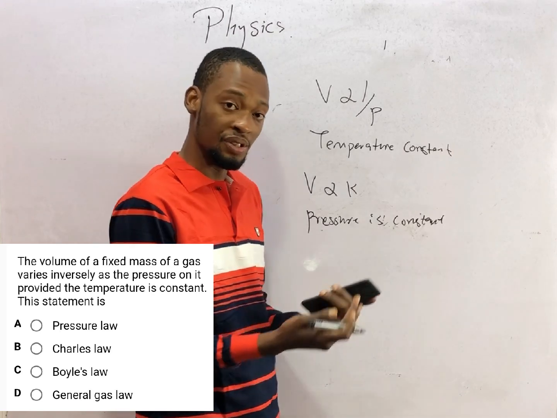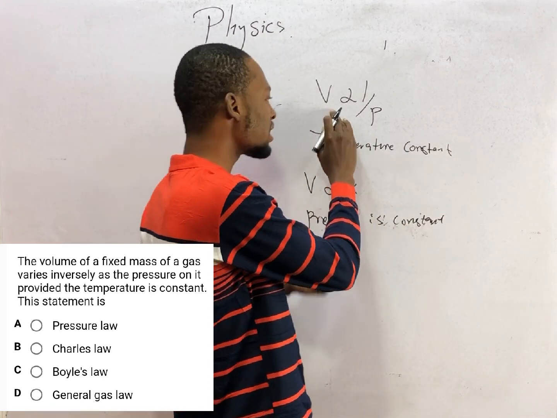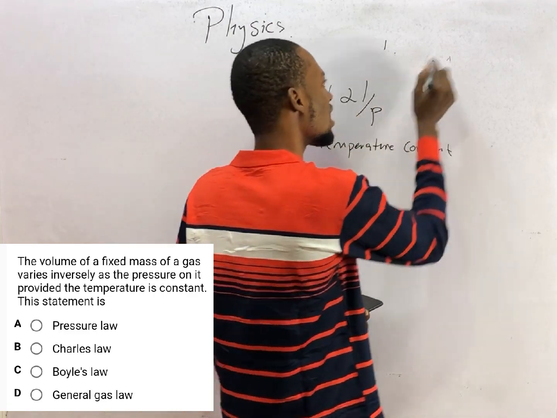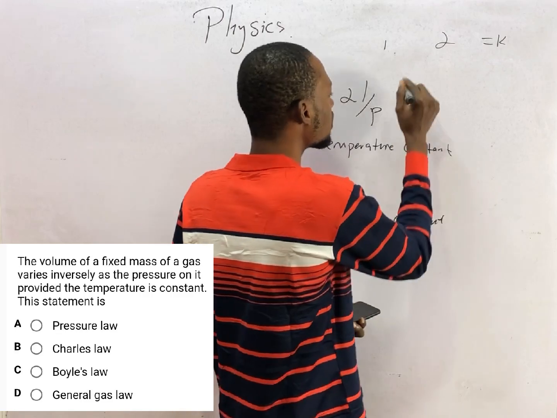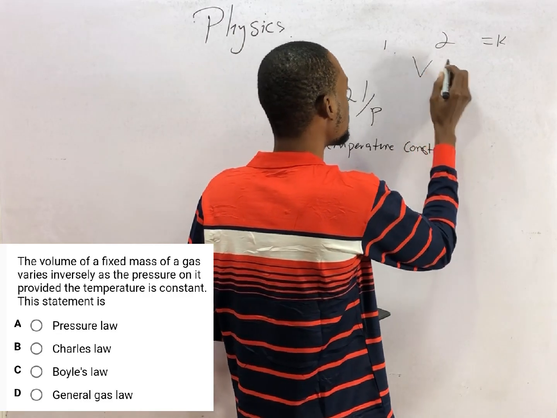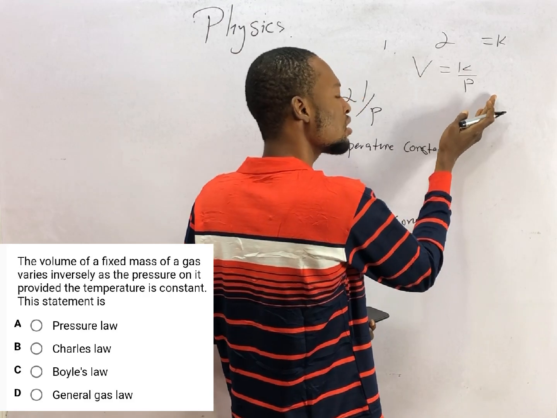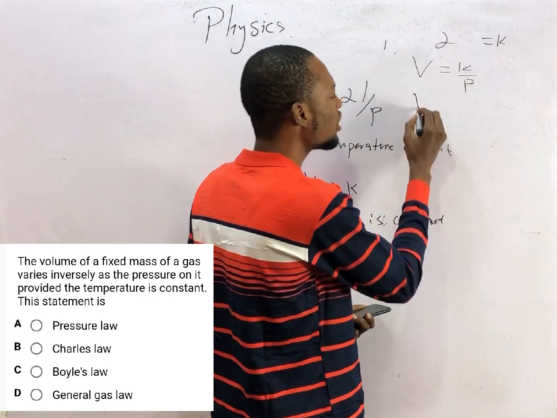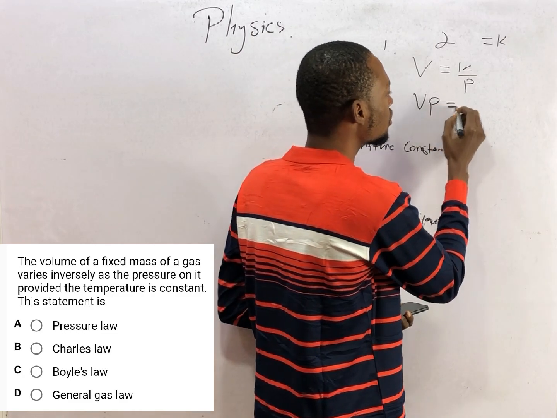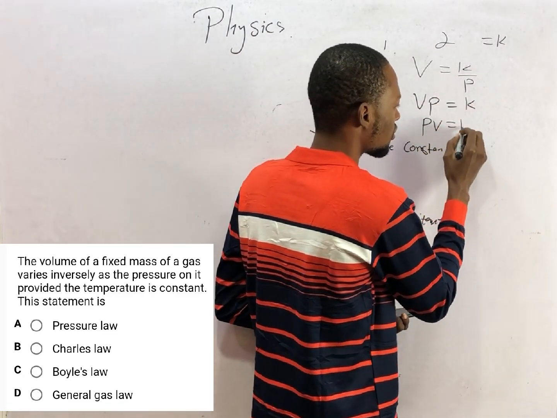In mathematics variation or in physics, to convert the proportionality sign to an equality sign, you introduce a constant. Boyle says V equals K over P. If V equals K over P, it simply means that according to Boyle's law, volume times pressure equals a constant, or pressure times volume equals a constant.